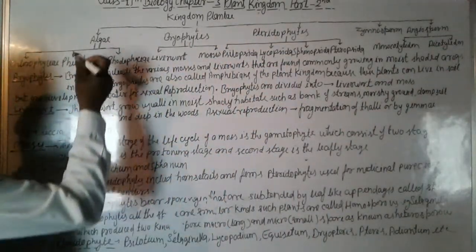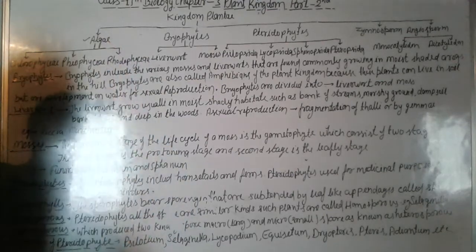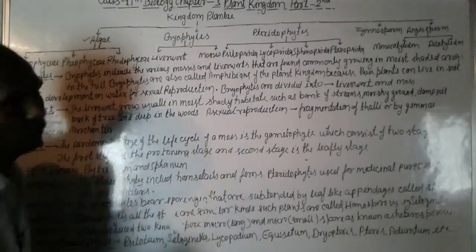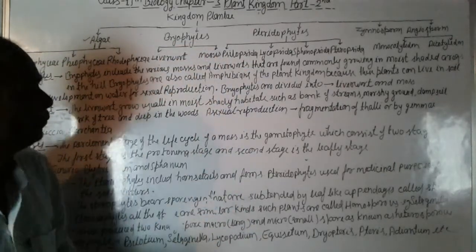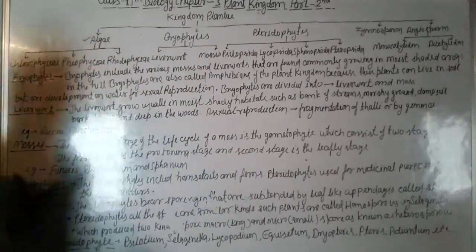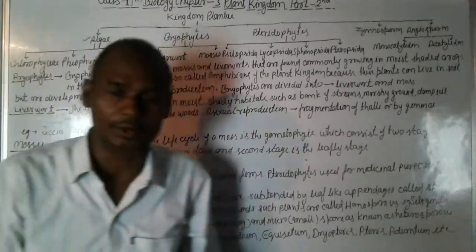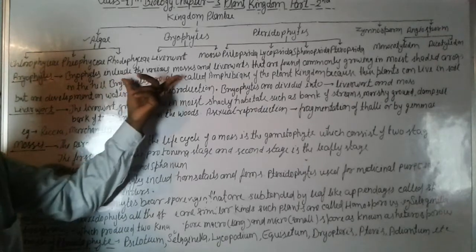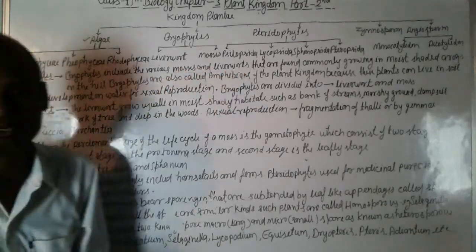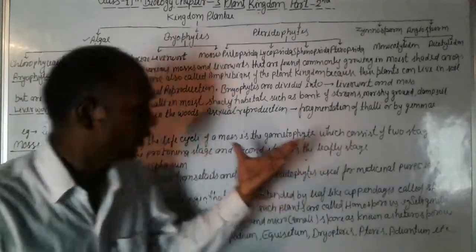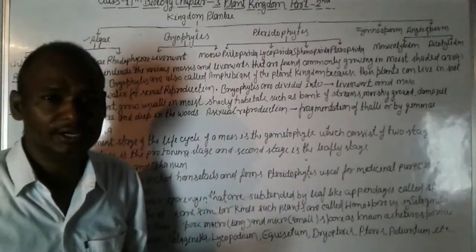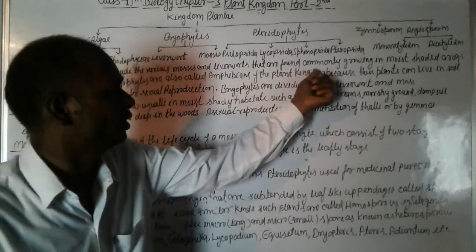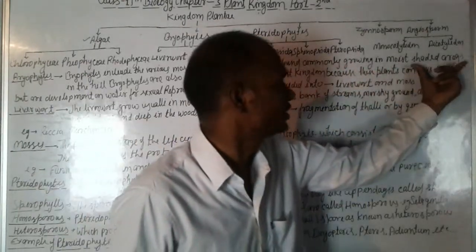In the previous video we studied the first part, algae. In this video we study mainly bryophytes and pteridophytes. Okay, so we discuss the bryophytes. What are bryophytes? Bryophytes include the various mosses and liverworts, and liverworts are found commonly growing in mostly shaded areas.